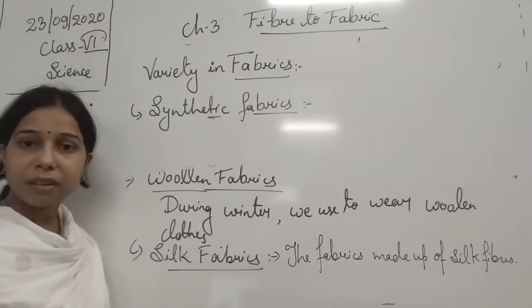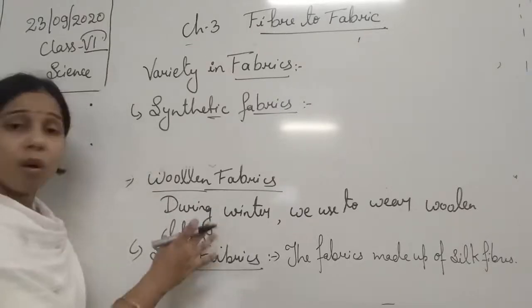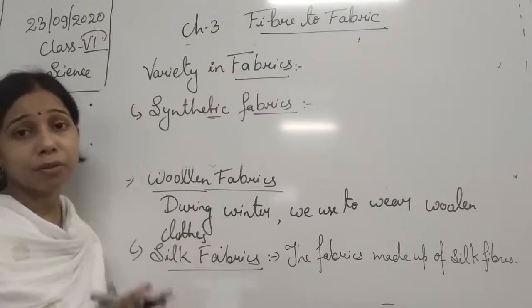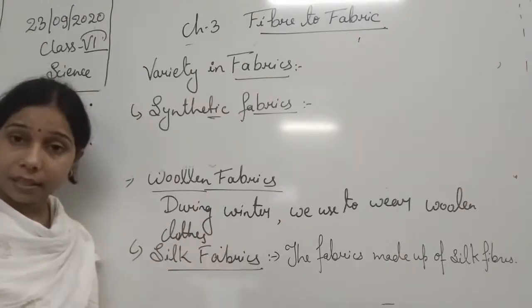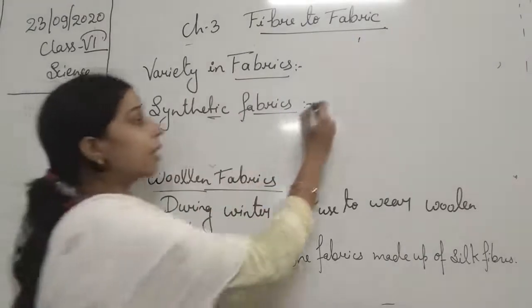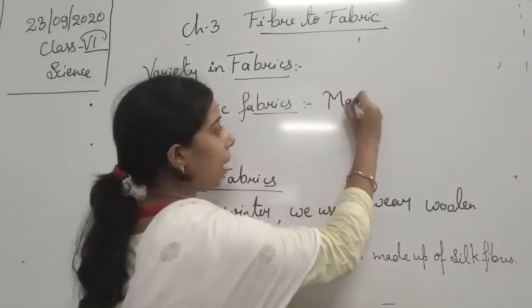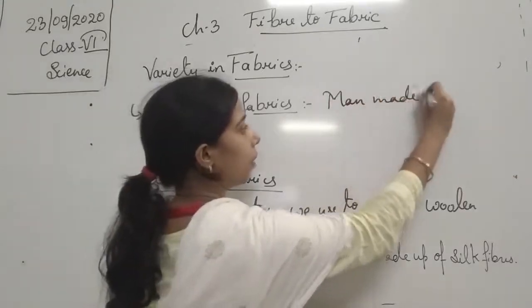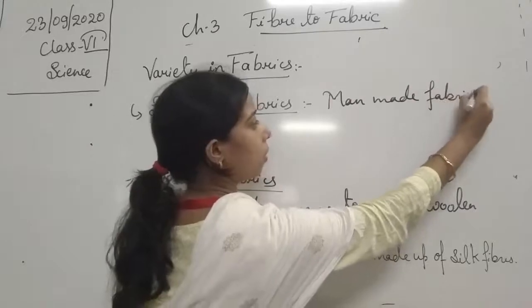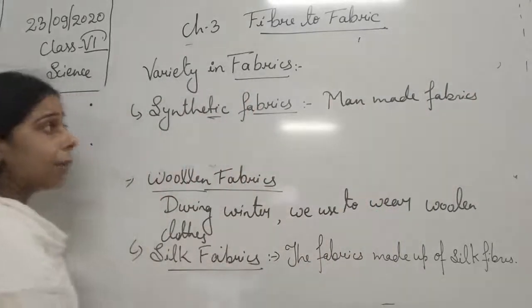There are a lot of synthetic fabrics, students. The other fabrics we obtain from plants and animals. But synthetic fabric is a kind of man-made fabric.